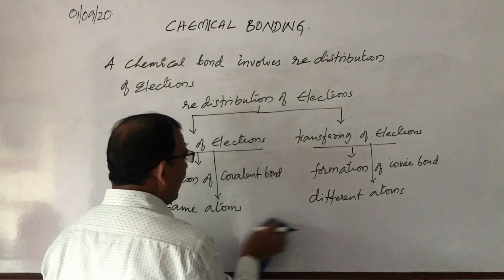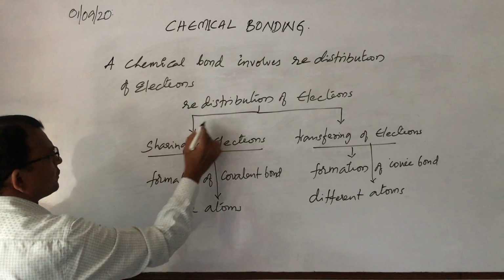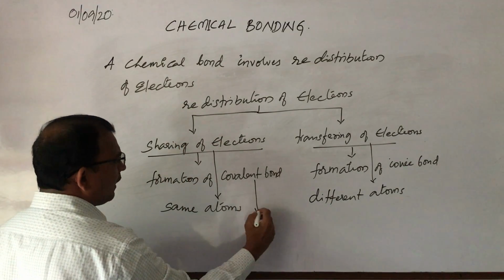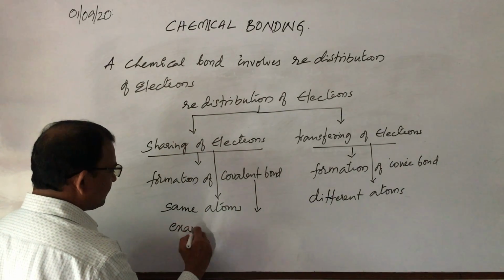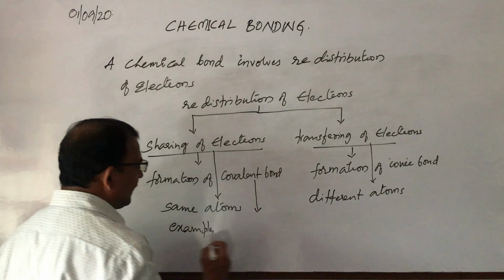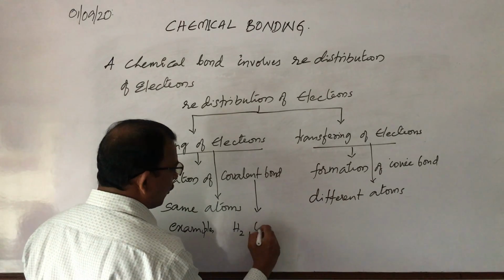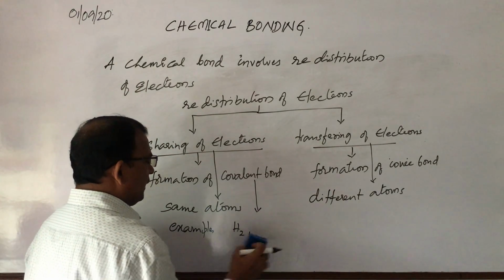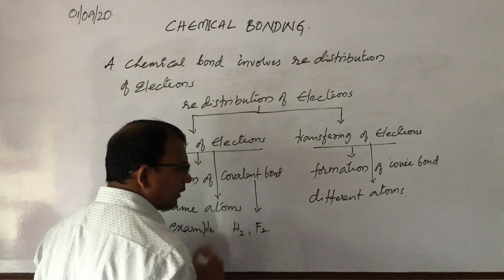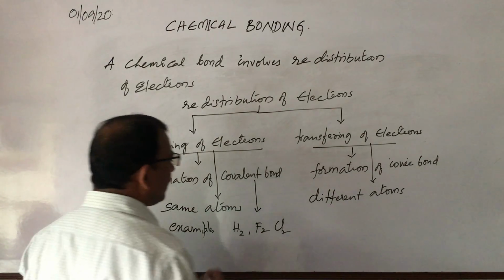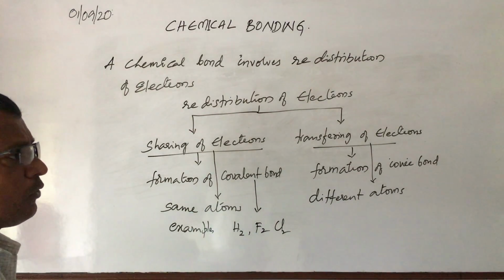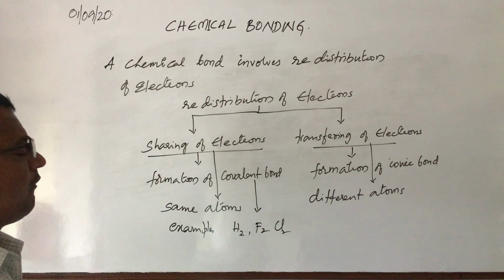For the meanwhile, I can give examples of covalent bonds: the hydrogen molecule H2, fluorine F2, chlorine Cl2. These are all examples of covalent bonds, which require only sharing of electrons.